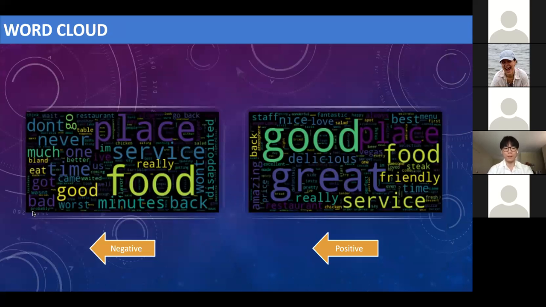Then I made a word cloud, after the text cleaning, to find what customers' main concerns are about this restaurant. Besides words like never, bad, time, or disappointing in the negative part, and delicious, amazing, best, or friendly in the positive part, both word clouds show that people talk about the place, service, and food of this restaurant.